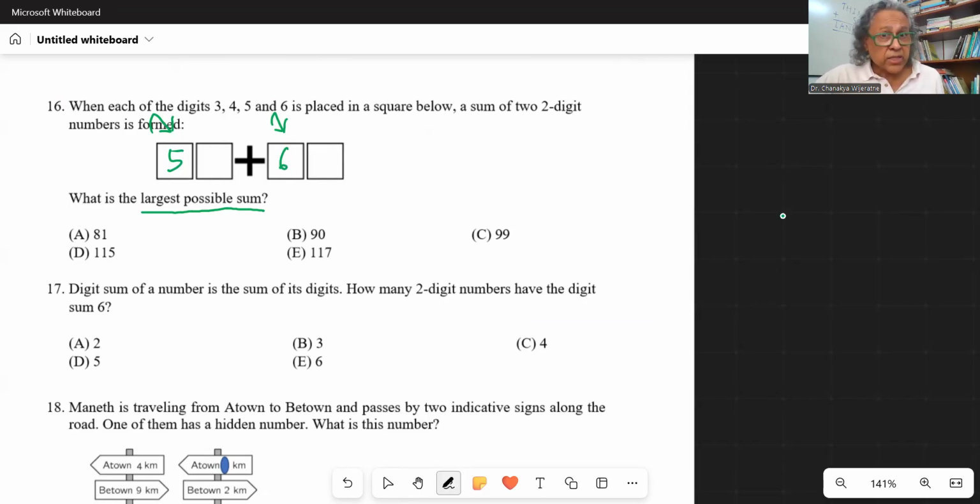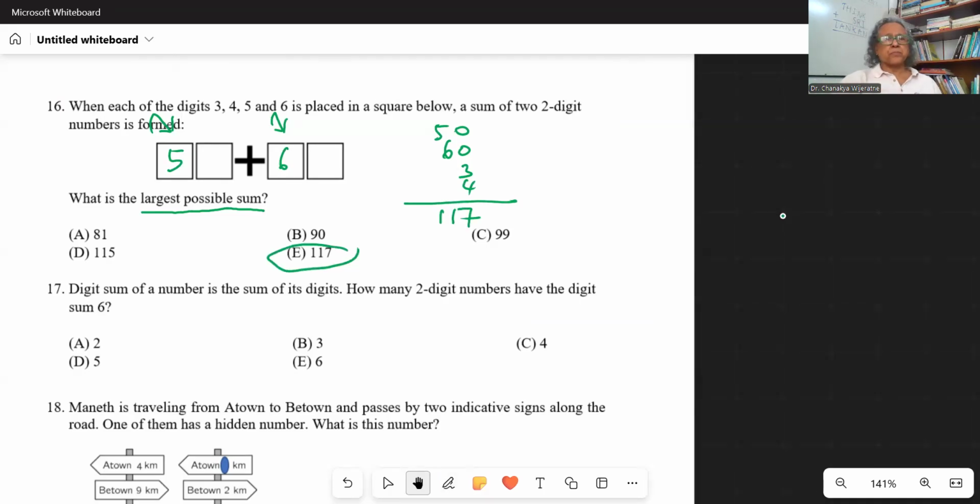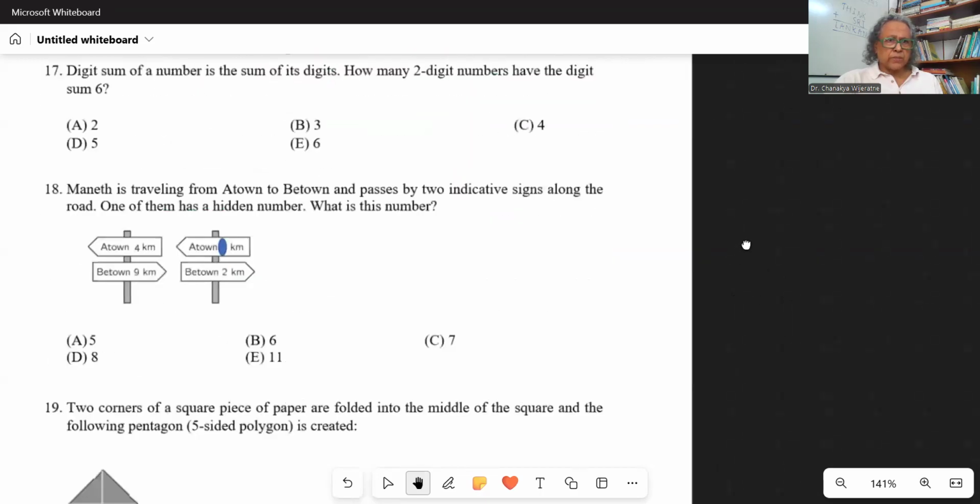Then from 5 and 6, we get 50, 60, and then from 3 and 4, we just add the units. So what is this? This is 117. The answer is 117, okay? All right. We go to the next question.